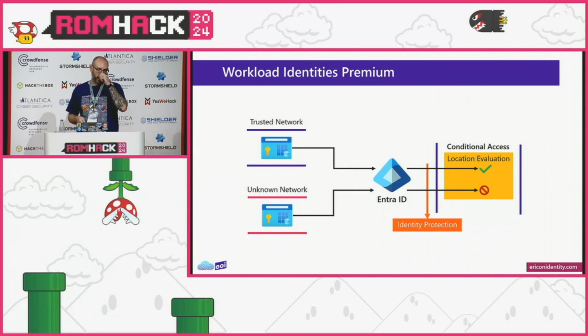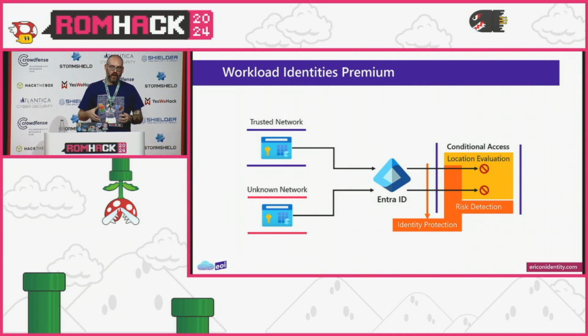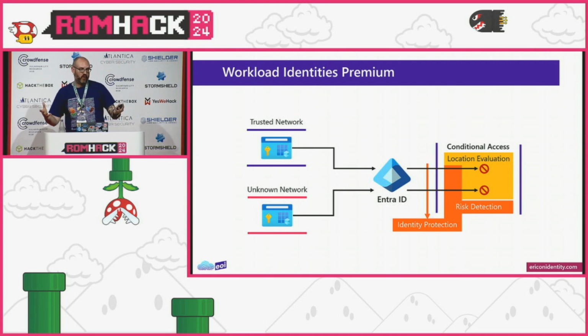And at the same time, identity protection, I think they have room to go here, because a lot of this is offline detection, so it's not going to be immediate. But with identity protection, it's going to effectively look at risk detection. So say Microsoft has found secrets stored in repos on GitHub, and they find matching secrets for your application. They can effectively block that through identity protection. So even if it's coming from a trusted network, but the secret has been leaked or found somewhere, and there are some other detections as well, we'll actually block auth there, because it's considered risky.